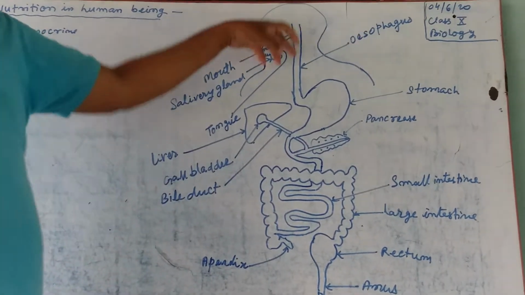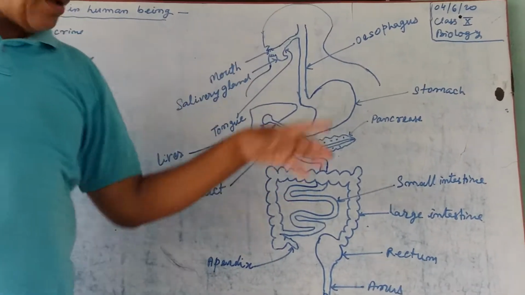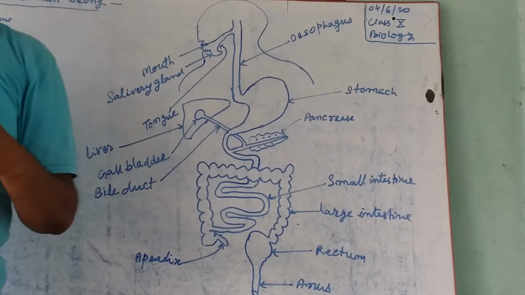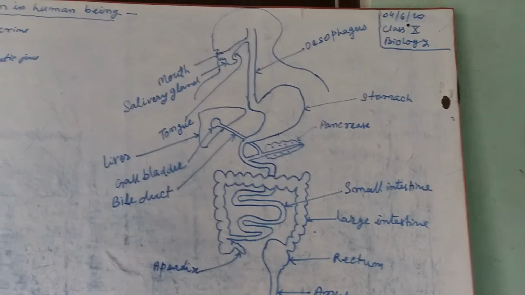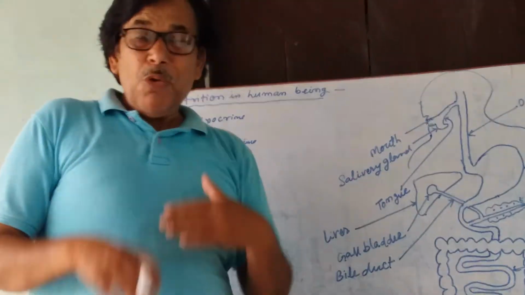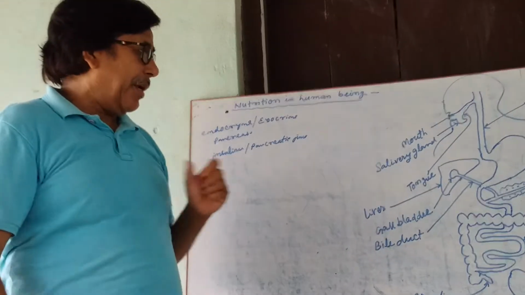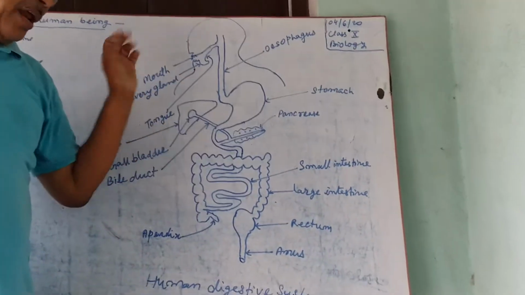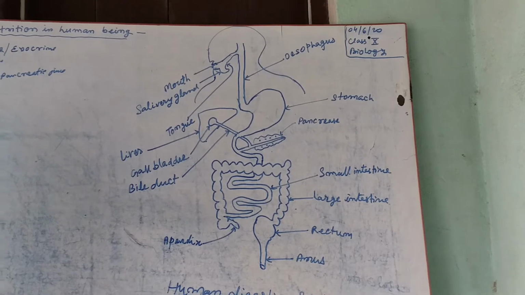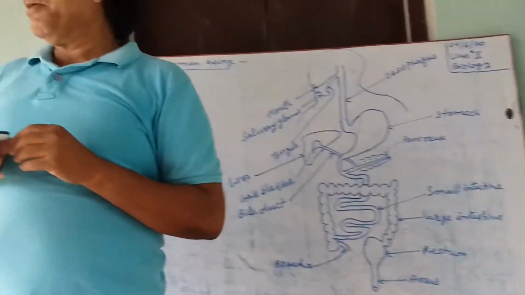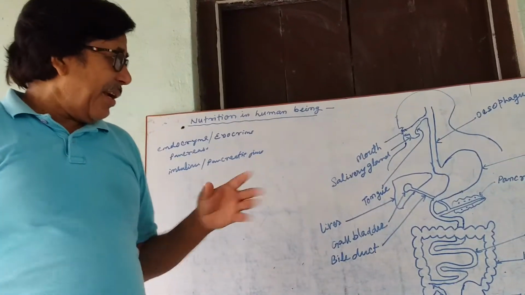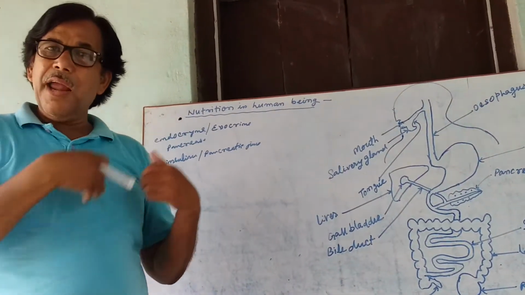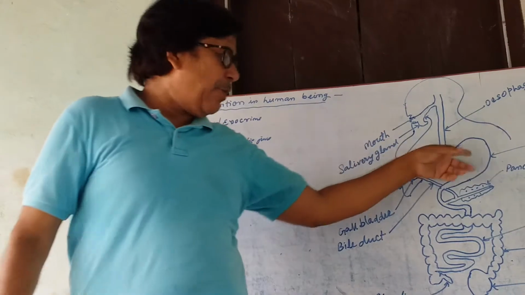Then food reaches the stomach through the esophagus. It stays here for a long period, 4 to 6 hours, where most of the digestion is completed. The internal wall of the stomach contains a large number of glands that produce enzymes and some acid like hydrochloric acid.